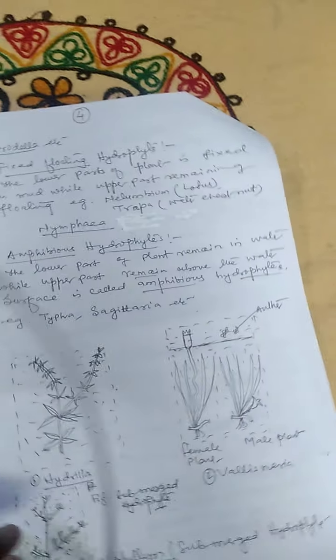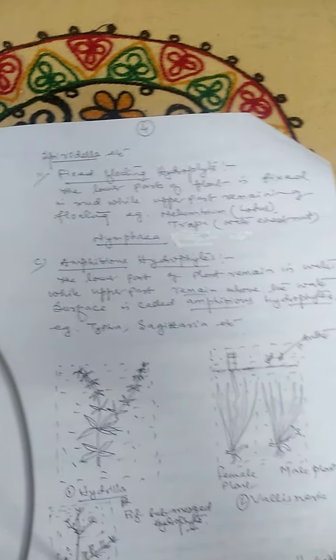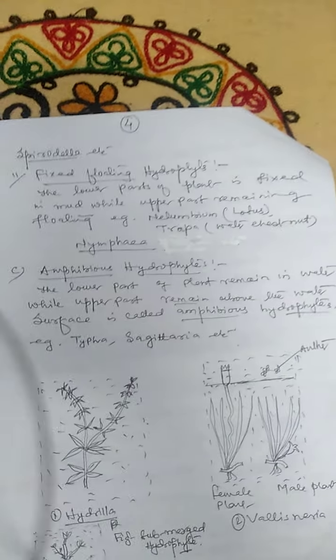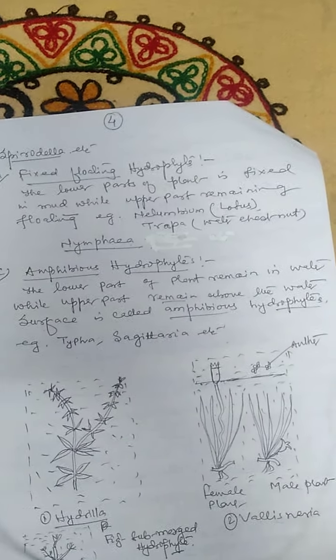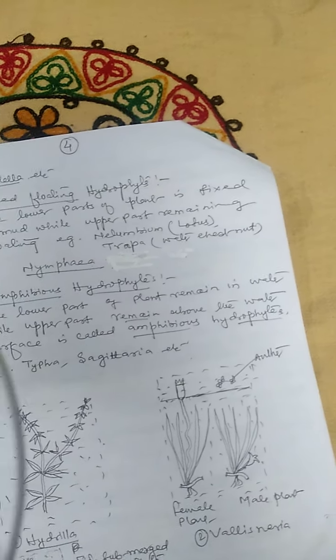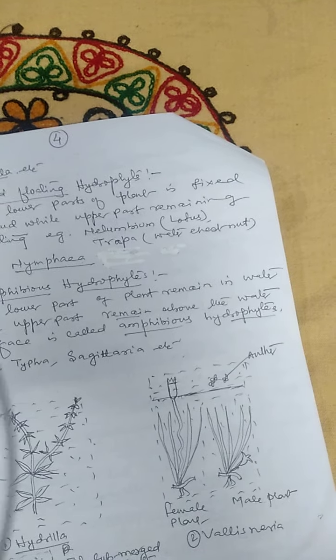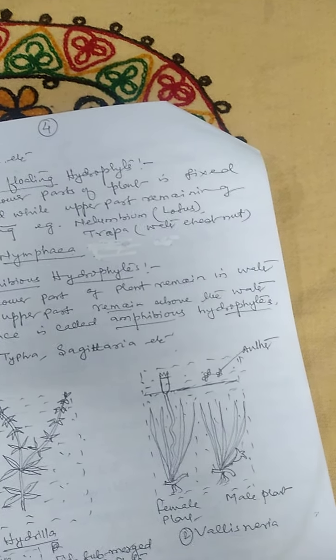Floating hydrophytes are free floating on the surface of water, for example Azolla and Spirodela. The fixed floating amphibious hydrophyte has the lower part of the plant fixed in the mud, while the upper part remains floating on the water surface. For example, Nelumbium, Nymphaea, Trapa, etc.